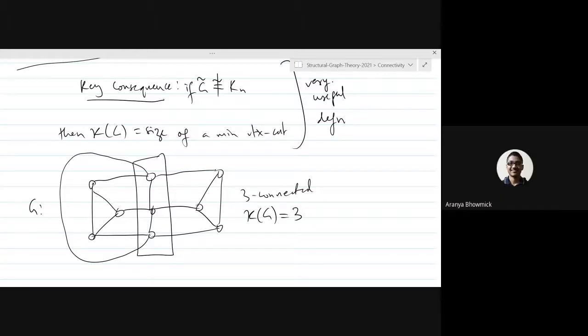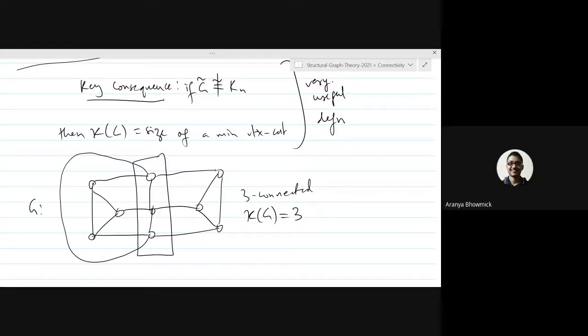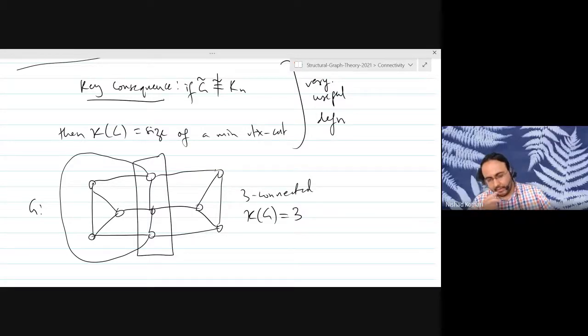We need to remove at least 3 vertices, and 3 suffices. There are other such sets, but this is one particular one that I have pointed out. Okay, so is everybody able to see the 2 ways of looking at 3 connectivity and therefore k connectivity?